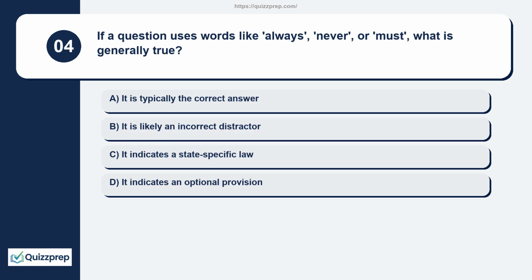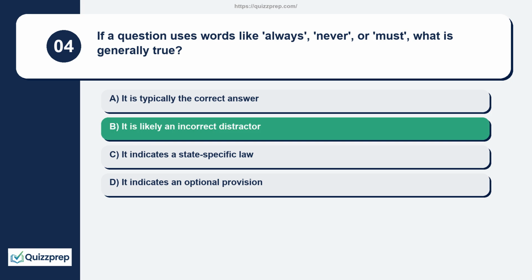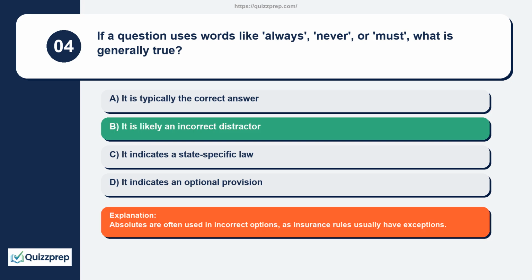Question 4. If a question uses words like always, never, or must, what is generally true? It is typically the correct answer. It is likely an incorrect distractor. It indicates a state-specific law. It indicates an optional provision. Absolutes are often used in incorrect options, as insurance rules usually have exceptions.